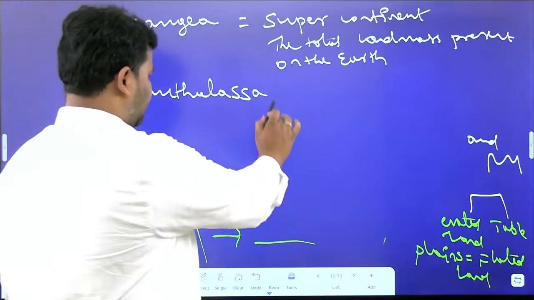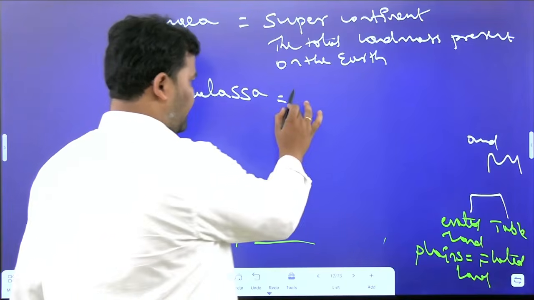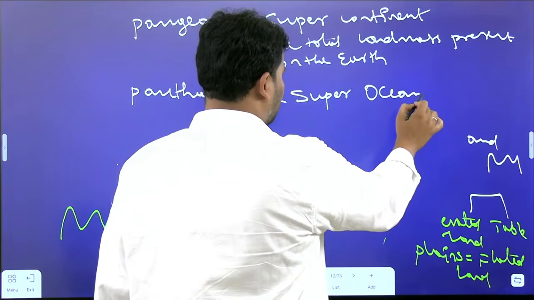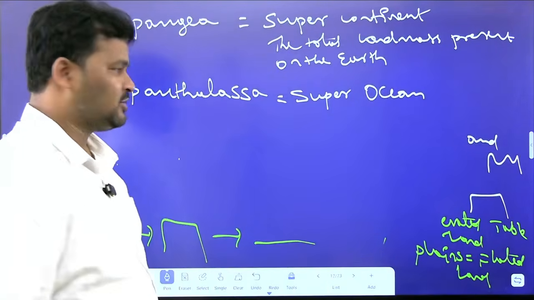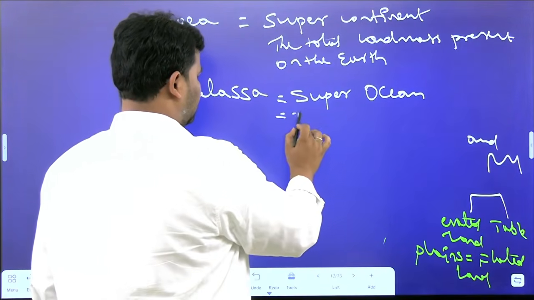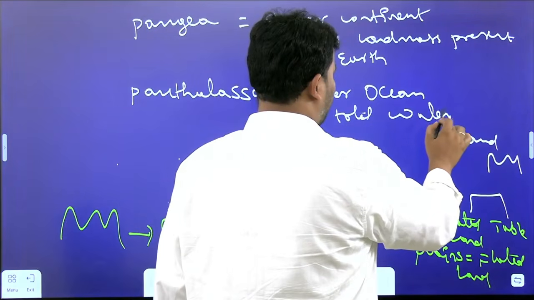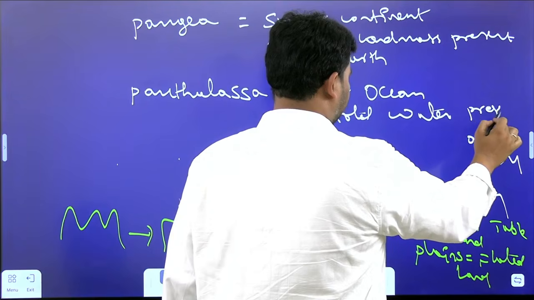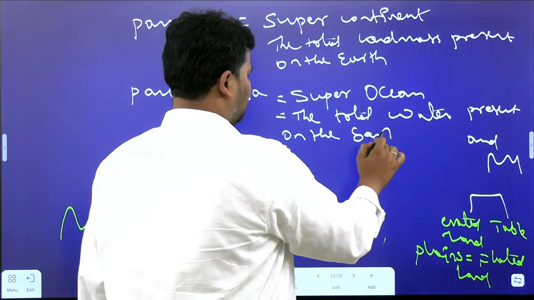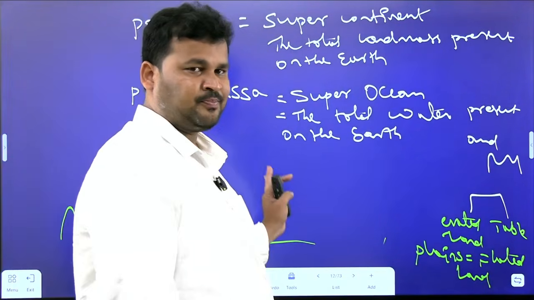Clear? And one more word, Panthalasa. It is a word given for the super ocean, the total water present on the earth. Whatever water was there on the earth was known as Panthalasa.